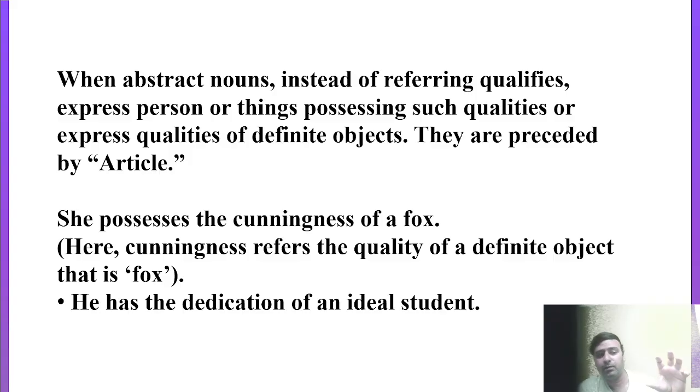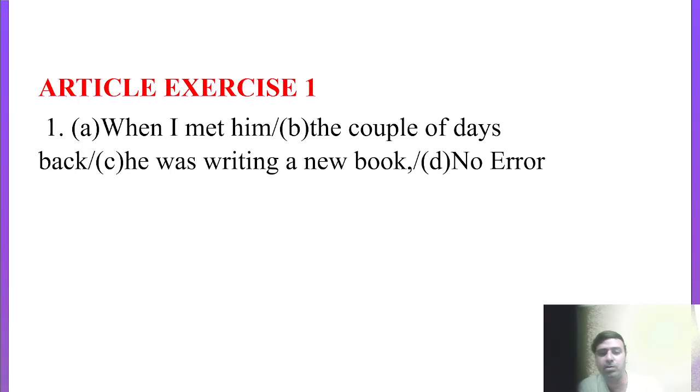So here the abstract noun is not referring to any quality in general; instead it refers to the particular qualities that girl has. Here cunningness refers to the quality of a definite object, that is the fox, so using the article the is absolutely correct. He has the dedication of an ideal student. Here the dedication is the quality of a definite object, a student, so in that case you can use the article the.